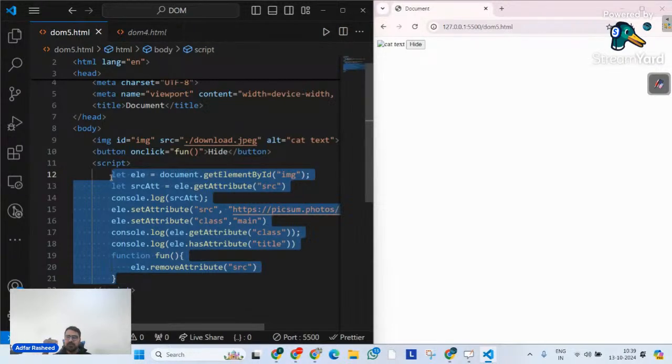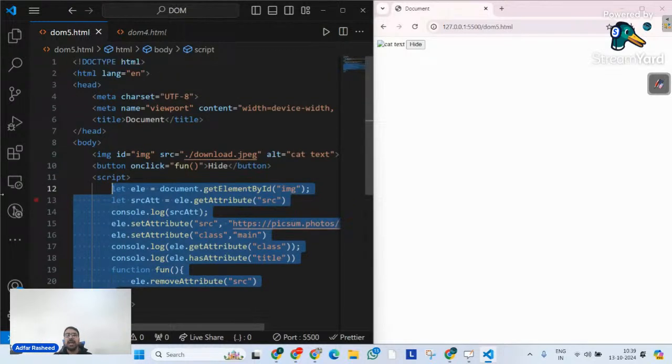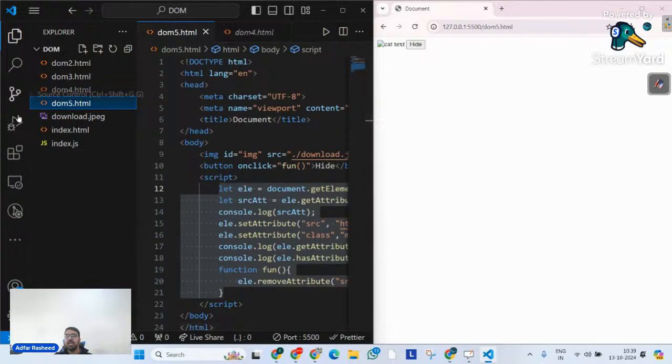Why? Because the class attribute deals with the style very much. You will see in your style.css file, there will be too much CSS code that will be related to classes, which means classes have a little bit more priority in our DOM as well. Because with the help of class, we can bring dynamic CSS changes in our output as well.